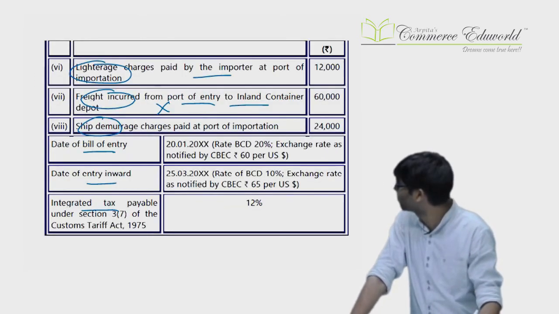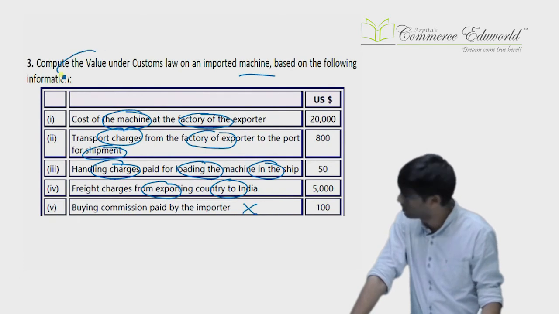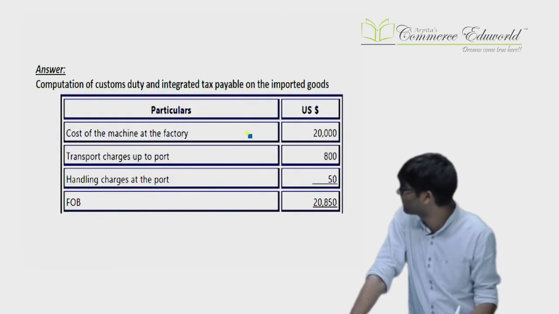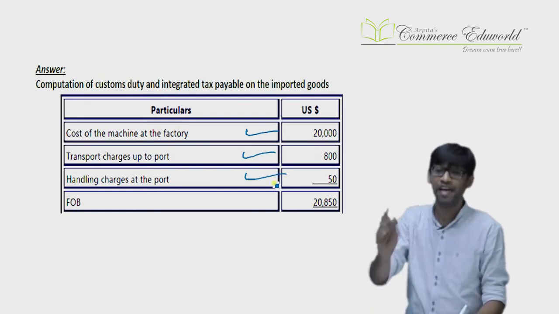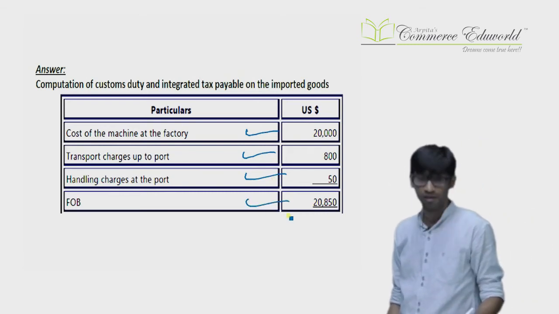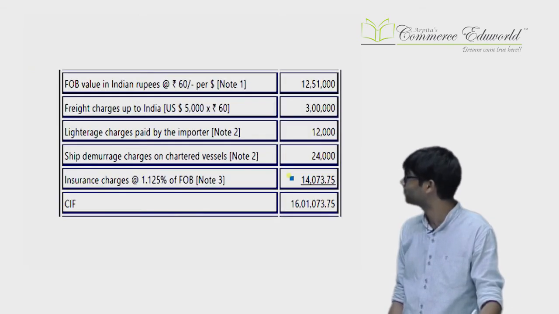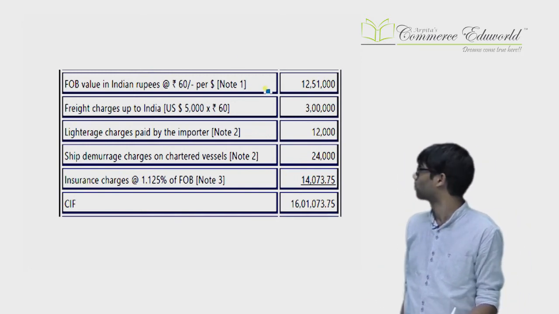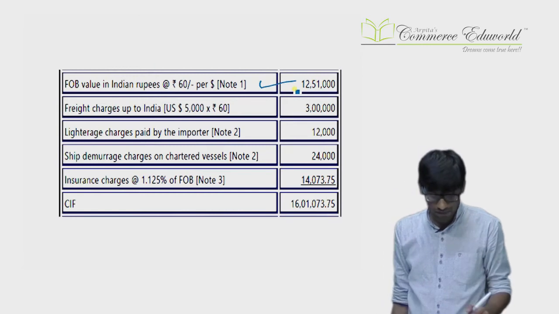Now we need to compute the value. We need to compute the value only, so we won't go into tax calculation. Cost of the machine will be considered, transport up to load port will be considered, handling up to load port will be considered. Everything up to the port of exportation will be considered in FOB. Once that is considered in FOB, then we'll add the freight, etc. Total FOB value will be available.